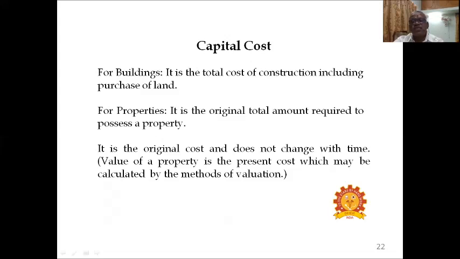Value of a property is the present cost, which may be calculated by methods of valuation. So capital cost means total cost of construction plus land cost.